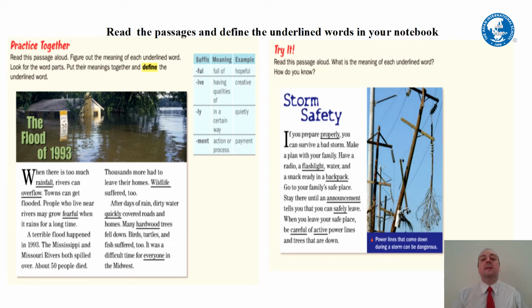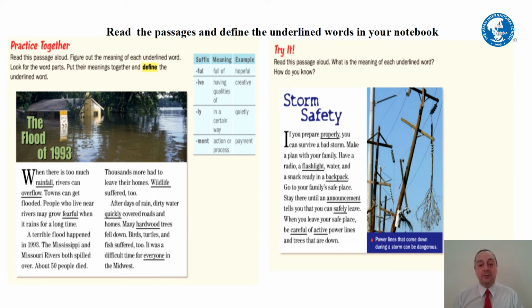Okay, now let's read the other one, and then we will try to define the underlined words using the strategy we learned about using word parts. Read with me about storm safety. If you prepare properly, you can survive a bad storm. Make a plan with your family.